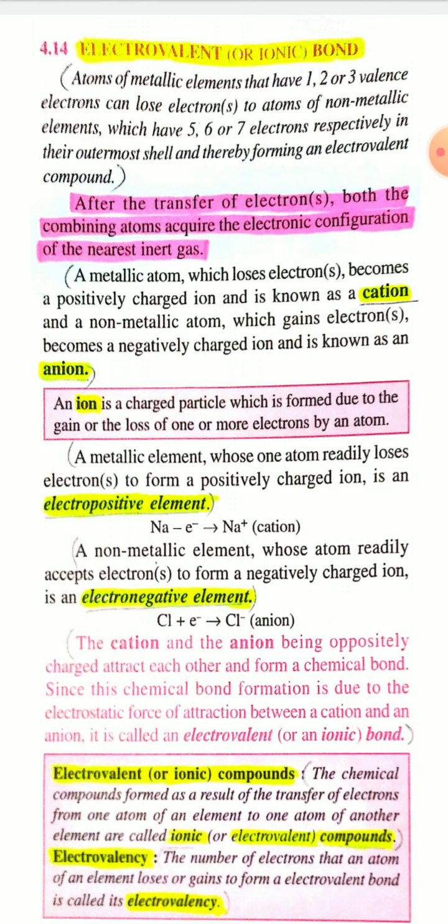Today I'll discuss chemical bond. In the previous video, I told what a chemical bond is. A chemical bond is defined as the force of attraction between two atoms. Generally, a chemical bond is formed between at least two atoms. Chemical bond means the force of attraction between two atoms that binds them together as a unit, which is called a molecule.